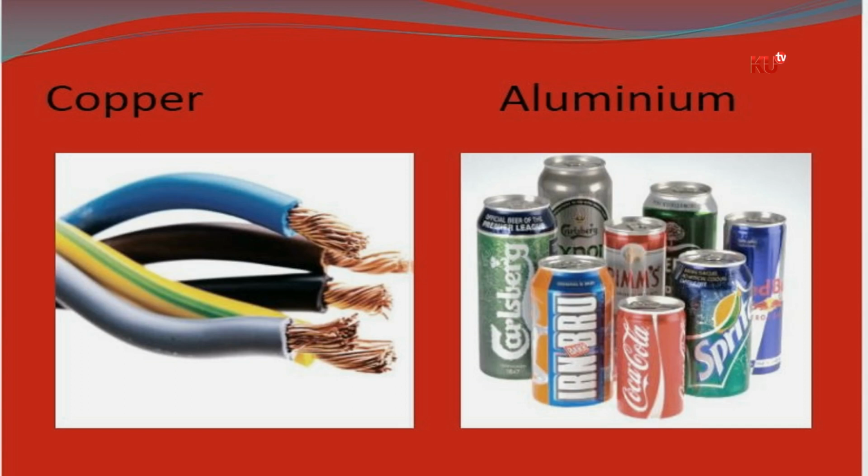Copper is an example of a metal. Look at those copper wires. Wonderful. That is a metal. I feel like drinking those juices there. They are making me salivate, boys and girls at home. Those are some of the materials that are made of aluminium. Get one. You can also tell your parents to give you one if they can afford. So we have copper. We also have aluminium.